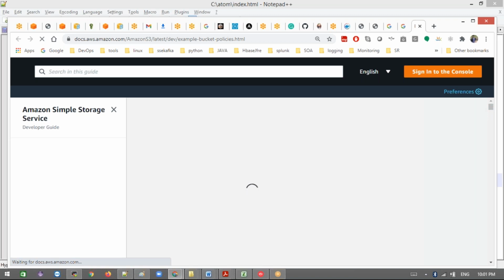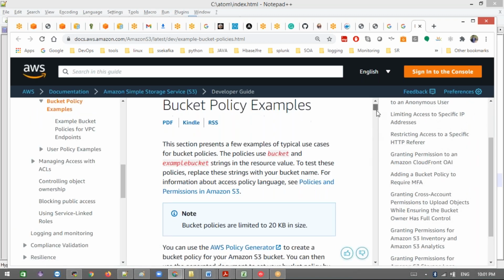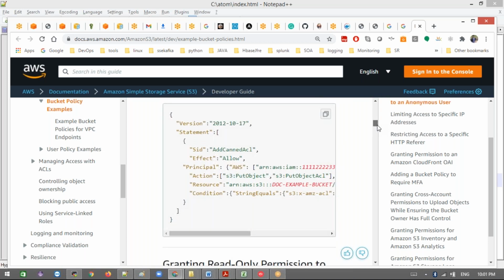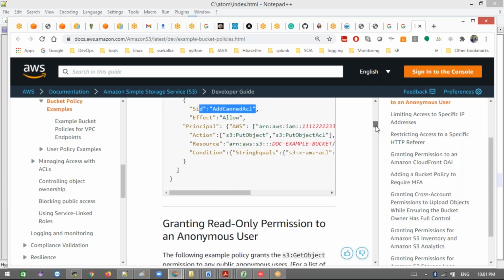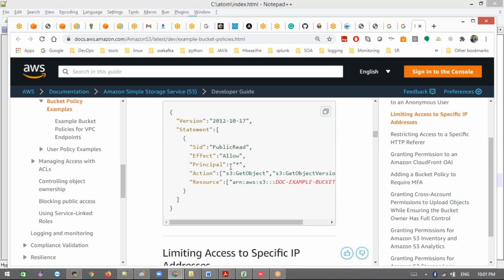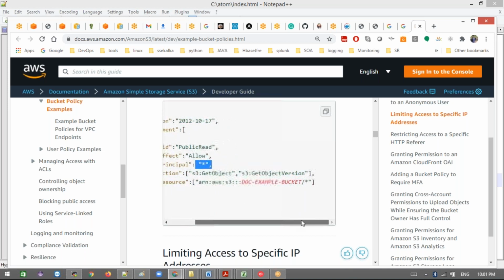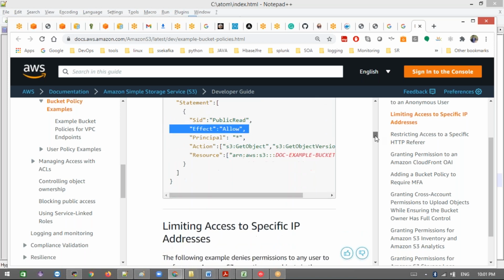There is a syntax, version, ID and all those things. Version and statement, and next we can see the access control list for different resources. So this is the public read. Everyone can read here. Get object, just what we have done, with the bucket name. We just allowed this. This is exactly what we did.